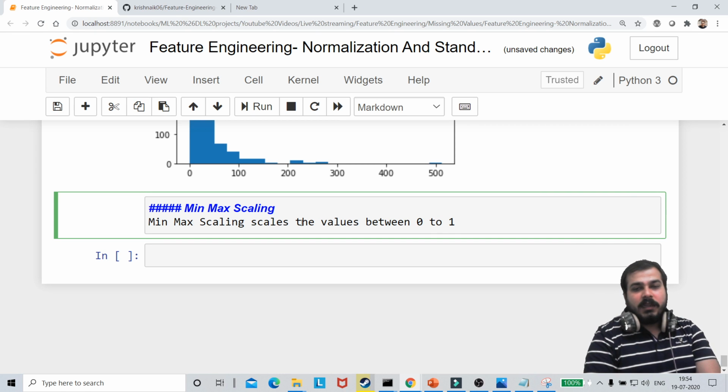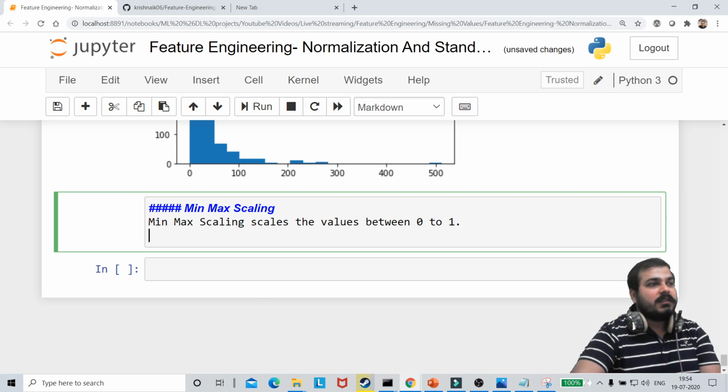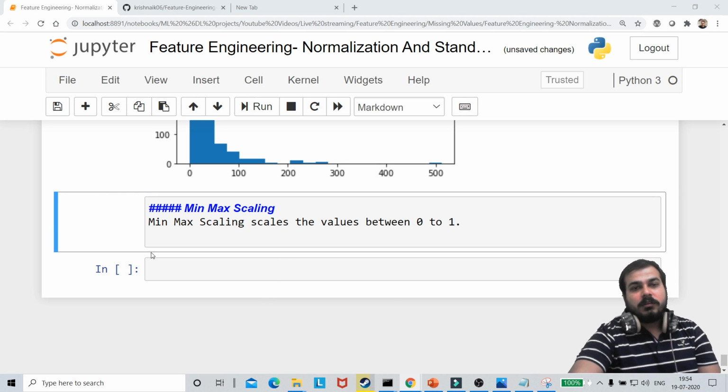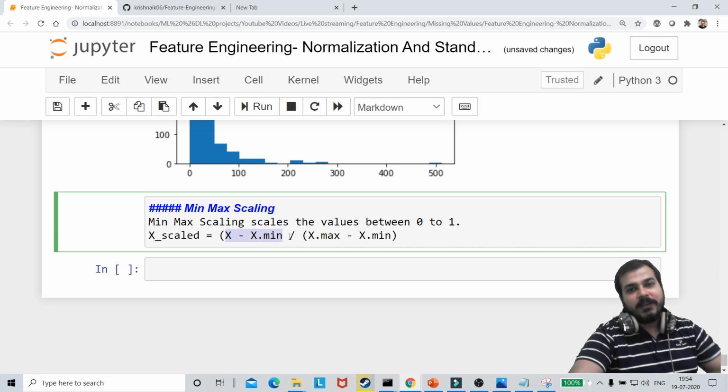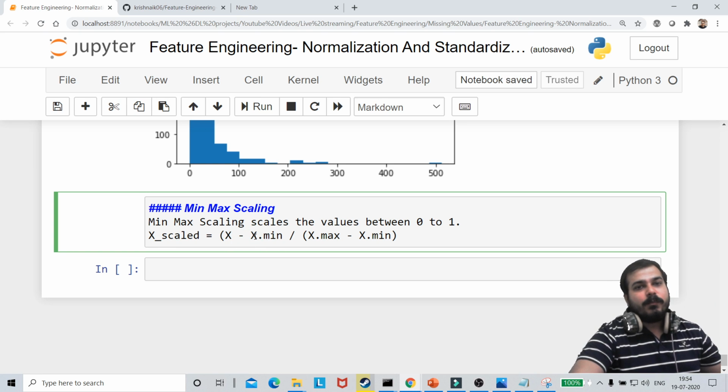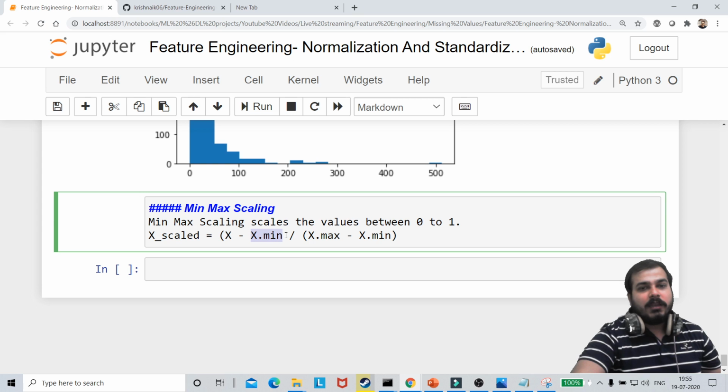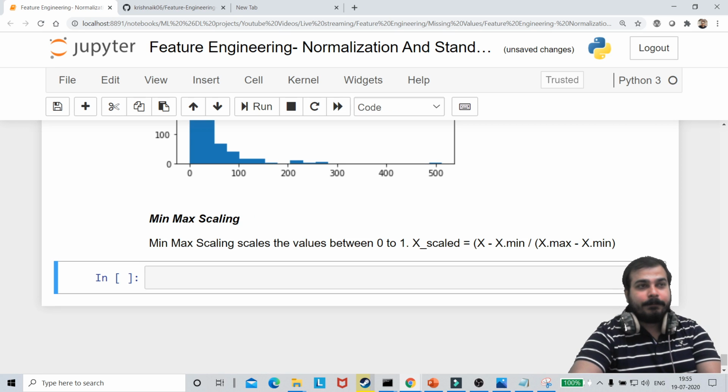If you really want to understand, the simple formula is: x minus x.min, where x is basically a feature. It will take each and every point, subtract the minimum value, and then divide by x max minus x min. So this is the usual formula that we use for performing min-max scaling.